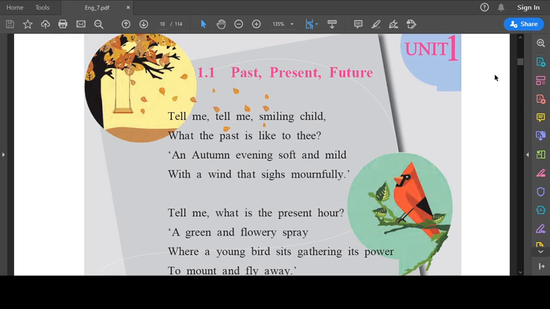Children, we seem to consider time as passing in one direction. We can't just forward to the future or revisit our past if we felt like. Time is a ship that never casts anchor, which means time never stops. This is beautifully described in the poem Past, Present, Future, composed by Emily Bronte.